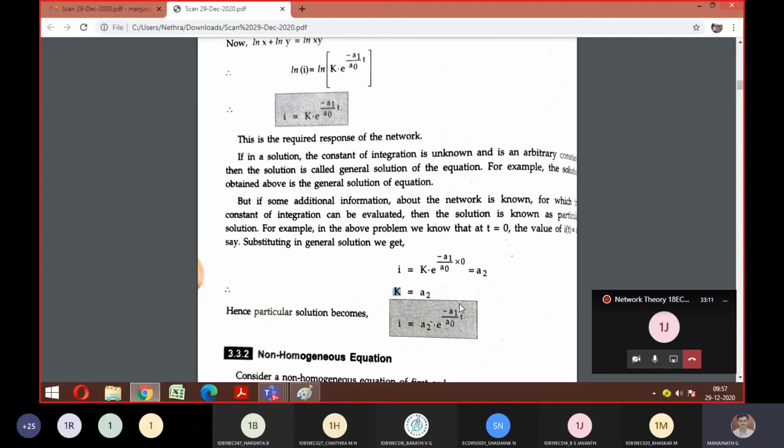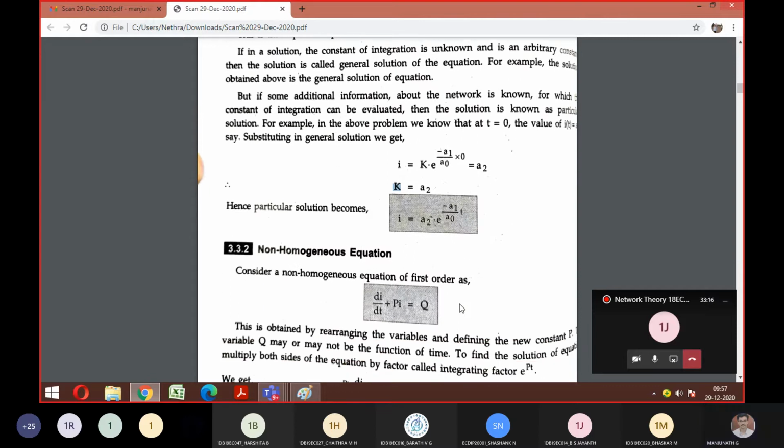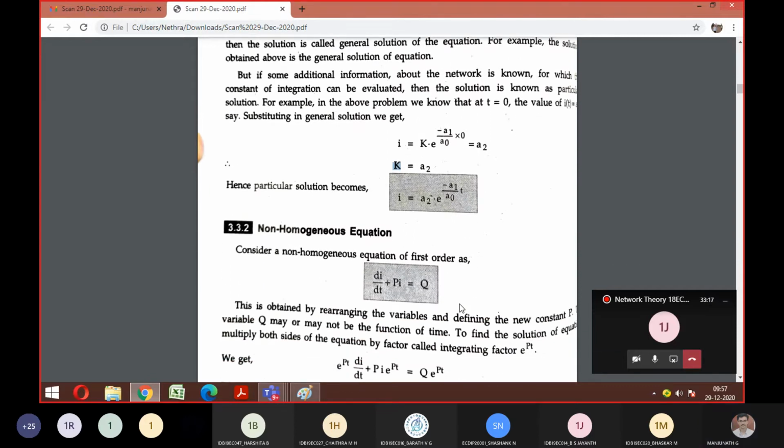Coming to the next topic, the non-homogeneous equation. The generalized first order equation can be written as differentiation of I plus PA equals to Q, where P is a constant and Q is a variable. I hope everyone knows the difference between a constant term and a variable term. Constant means what? Variable means what here?